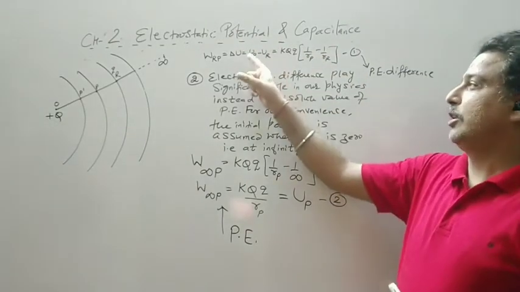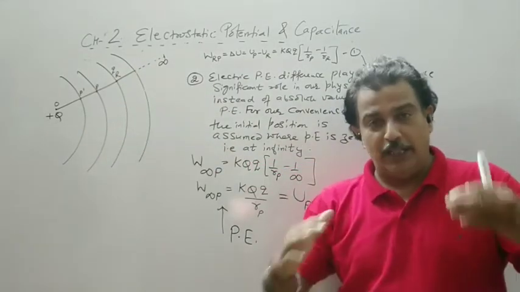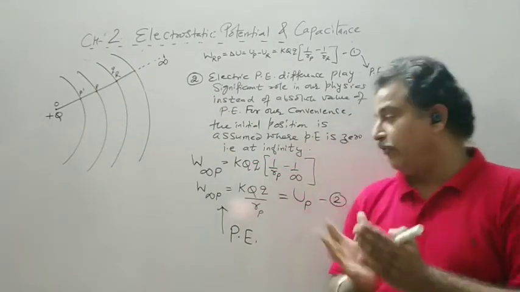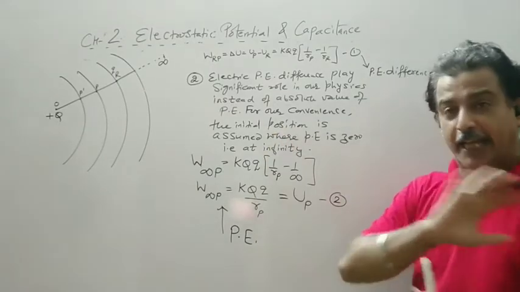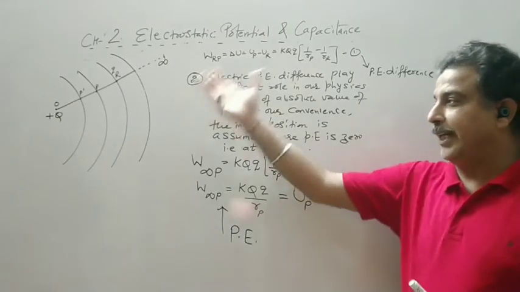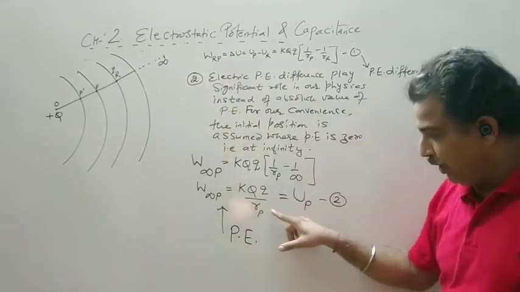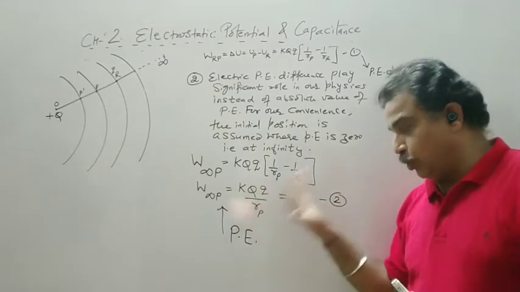Here the work was done to move a charge q from point R to P. Now I am again saying this definition. If I want to define the potential energy of a charge at any point, here P is an arbitrary point. You can take any point. Now you depend only on the final position. So it is inversely proportional to the distance.